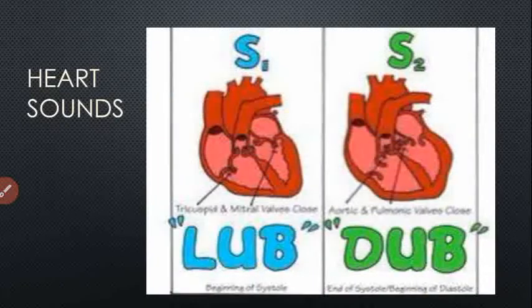Okay. Then the heart sounds. There are mainly two heart sounds, S1 and S2. S1 is heard as a lub and S2 is heard as a dub. S1 is best heard over the apex. It is caused by the closing of the mitral and tricuspid valves, sounding like a lub. And S2 is produced by the closure of the aortic and pulmonary valves. The closure of the aortic valve is termed A2, and the closure of the pulmonary valve is denoted P2. So these are the heart sounds.